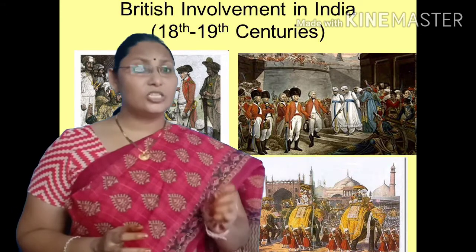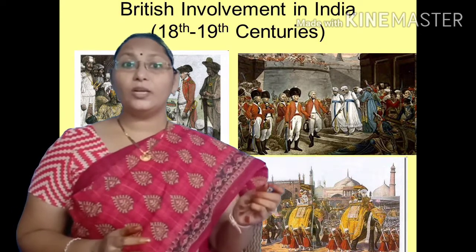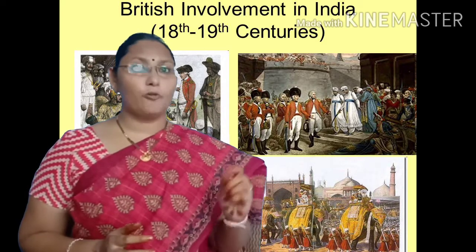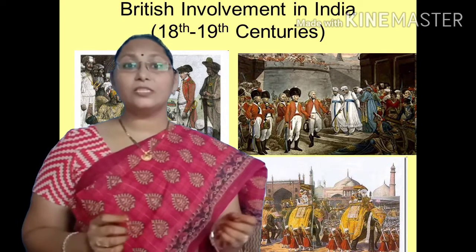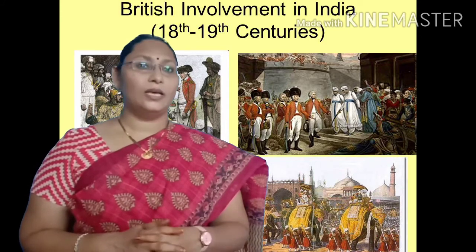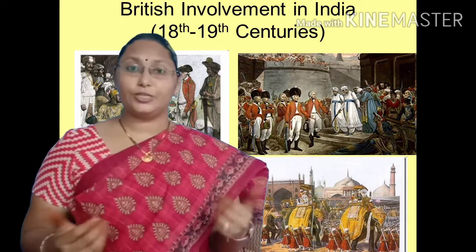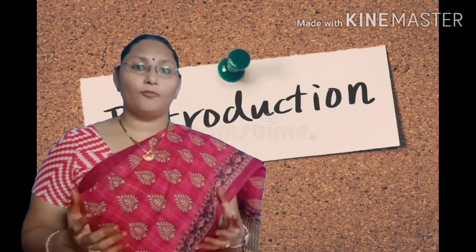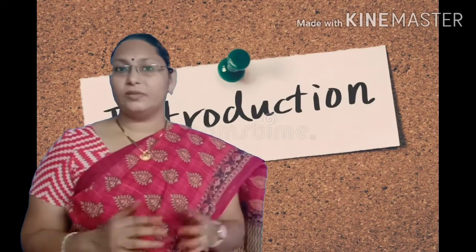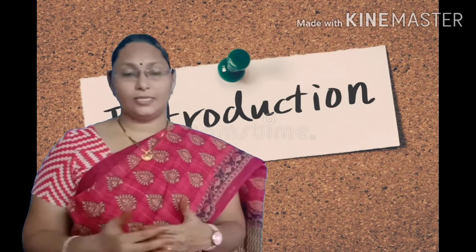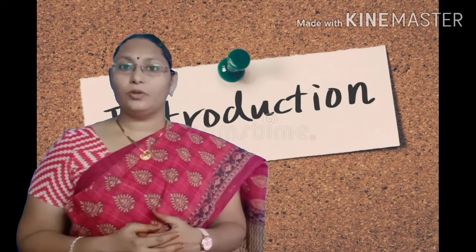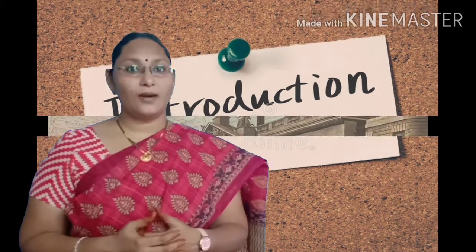So unintentionally it starts putting its finger into the political issues of India and starts subjugating the territories. Then how did it become a big ruler of the country, how did it become an emperor of India? We'll see all these issues in our lesson. Shall we move on to the first subtopic of our lesson?